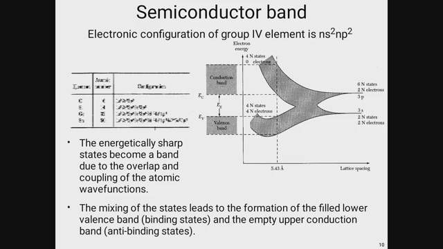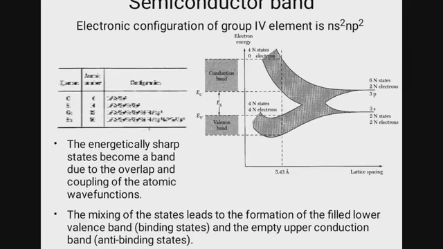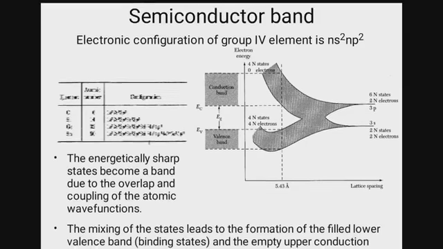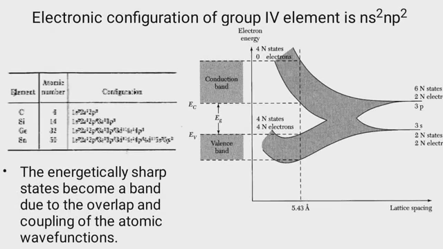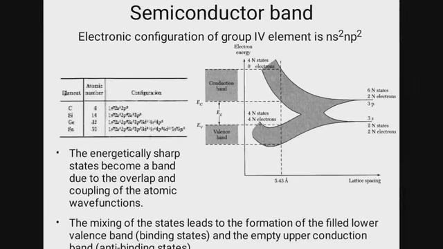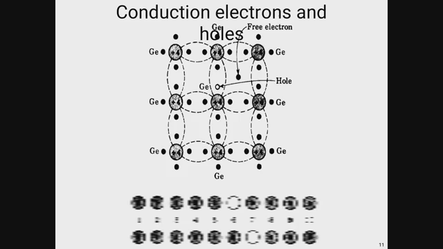And this is the electronic configuration of group 4 elements: ns2 np2. There are 6 n states and 2 n electrons, and 3 s states, and there are also 2 n states and 2 n electrons. And this is the interatomic spacing, which is 5.43 angstroms, which has been represented over here. And this is the conjunction of electrons and holes. So this is the atomic structure.